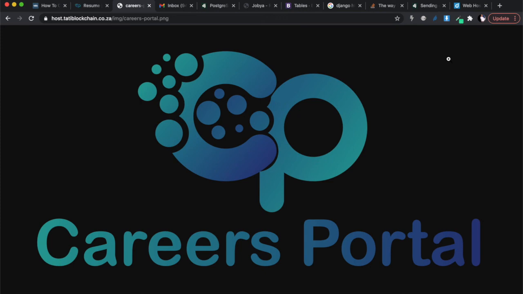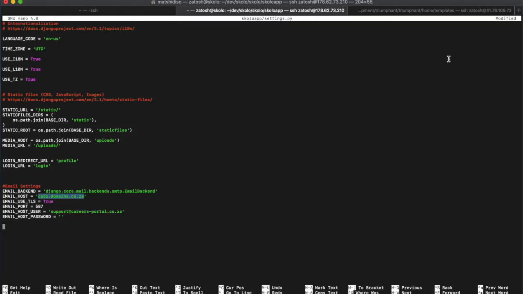All right, and that will also work provided your DNS settings are set correctly. Then you can just use mail.yourdomain.co.za. All right. Either way, CP51 works for me. And then I always recommend to use TLS for security, and then use port 587. That is going to be an SSL port.